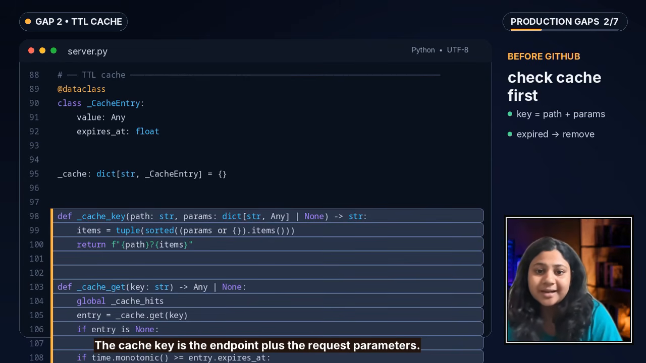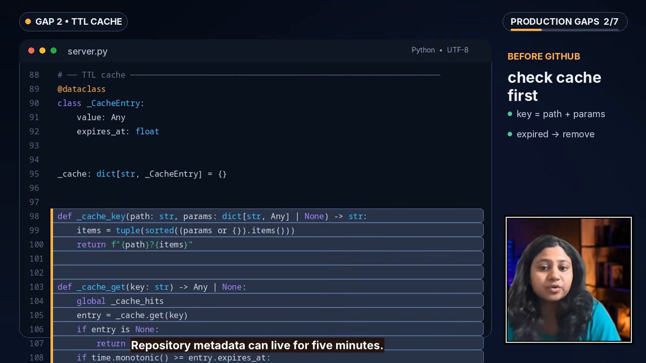So different data gets different freshness windows here. Repository metadata can live for 5 minutes, while open issues and recent commits are more volatile, so they get shorter windows. Commit activity can be cached much longer than that, and I am bounding the cache instead of letting this dictionary grow forever.